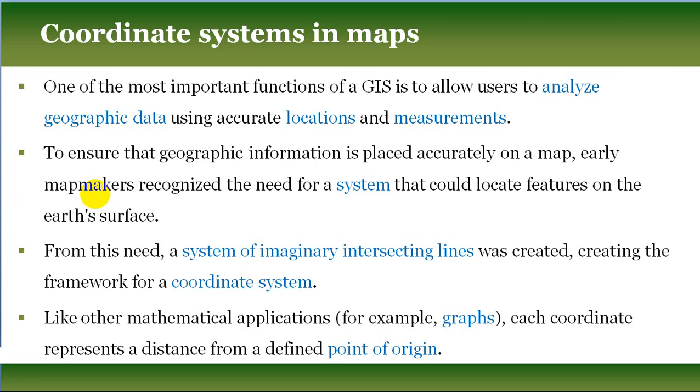So in brief, in GIS, the coordinate system is basically nothing but imaginary intersecting lines. The entire globe is divided by certain horizontal lines and certain perpendicular lines. By this we divide the globe, and those horizontal and perpendicular lines create a graticule, and this is nothing but the intersection of longitude and latitude lines.